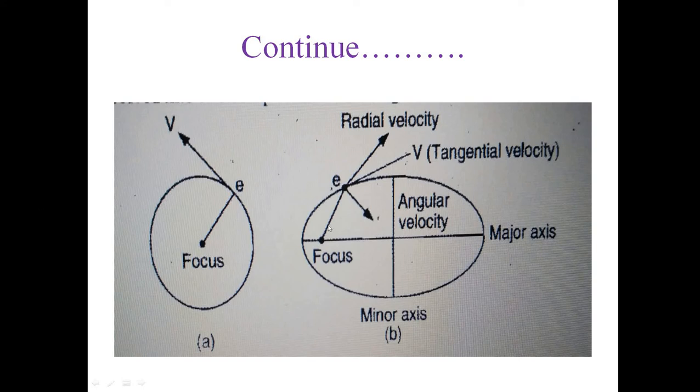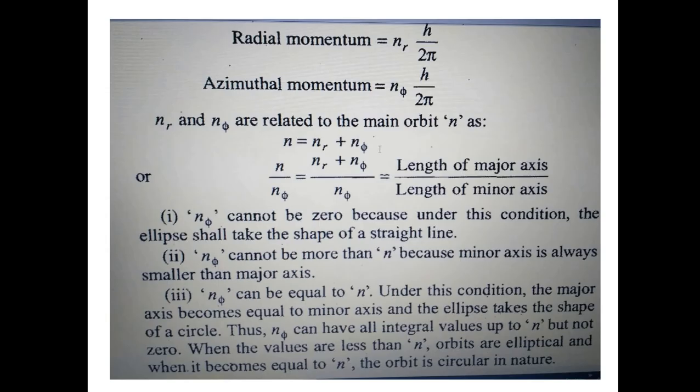The electron can revolve in so many directions, but it has a definite radial momentum and azimuthal momentum. You can see on the slide the radial momentum is nr times h by 2π. As I told you, the momenta should be integral multiples of h by 2π. So here the radial momentum is nr h by 2π, and similarly the azimuthal momentum is nφ h by 2π. nr and nφ are related to the principal quantum number n such that n equals nr plus nφ.